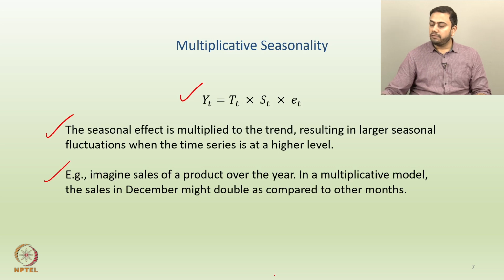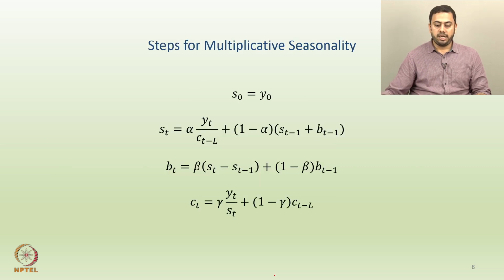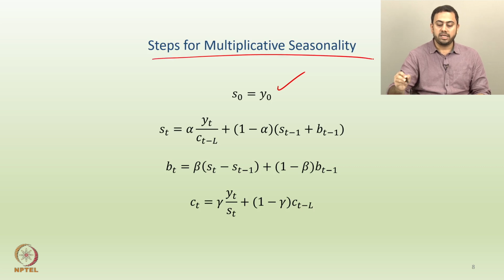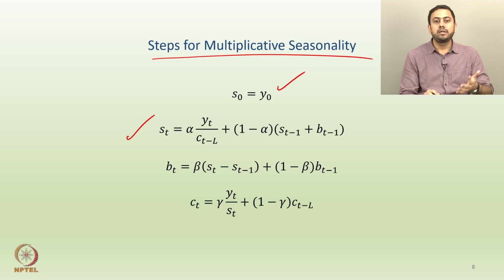Okay. Now, finally coming to the model structures. Again the trivial situation is that S0 is Y0, and by the way all these are steps for multiplicative seasonality initially. So, steps for multiplicative seasonality: S0 equals Y0, and what next? ST equals alpha into YT divided by C of T minus L. Now, why divided by? Because you have a multiplicative effect, plus 1 minus alpha applied on ST minus 1 plus BT minus 1.